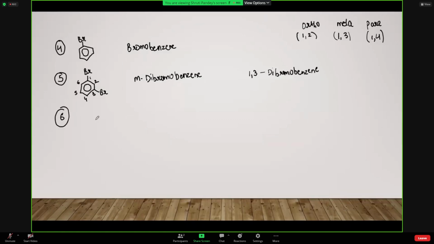Okay, and if we attach, like when there are three bromine atoms. Okay, so common name में we simply call it as SIM. When alternate जगह पे लगे होता है, like this one carbon leave करके alternate carbon atoms पे bromine attached है, so this is SIM tribromobenzene. ठीक है, and in IUPAC again we can simply say that it is attached to the 1, 3 and 5 positions. So 1, 3, 5 tribromobenzene.